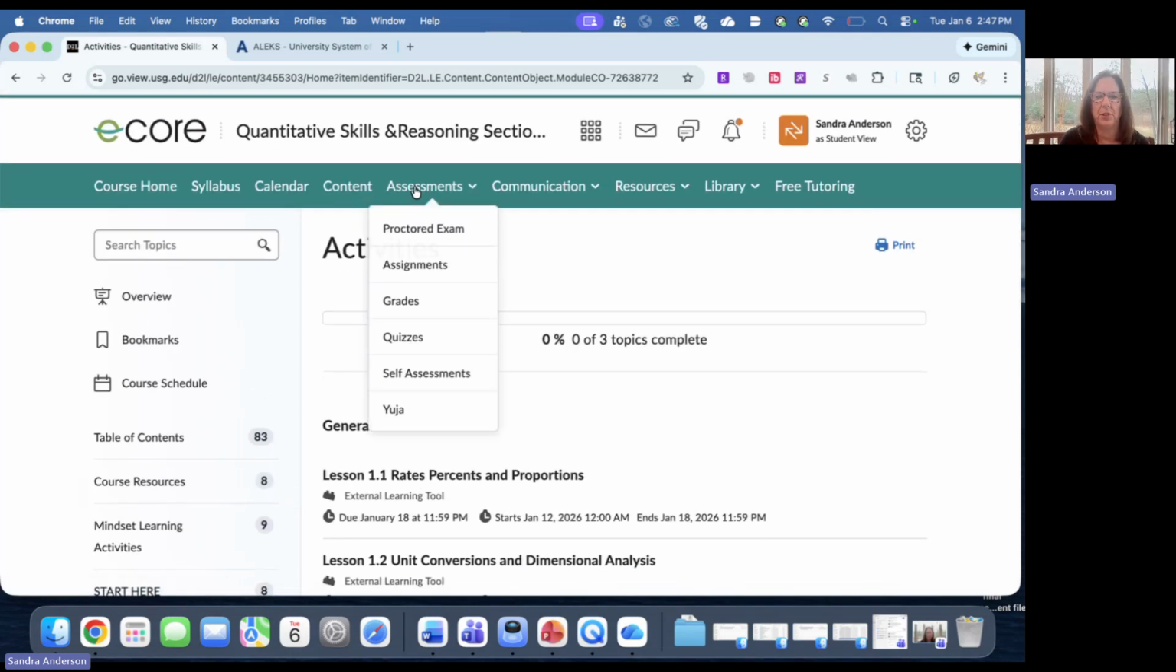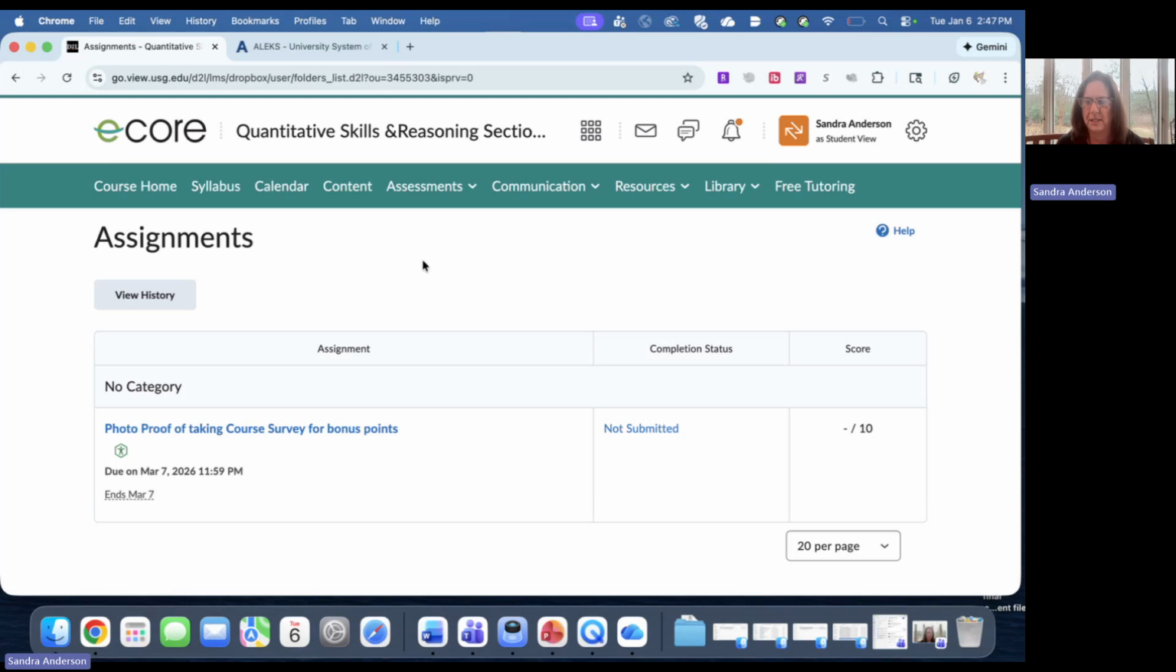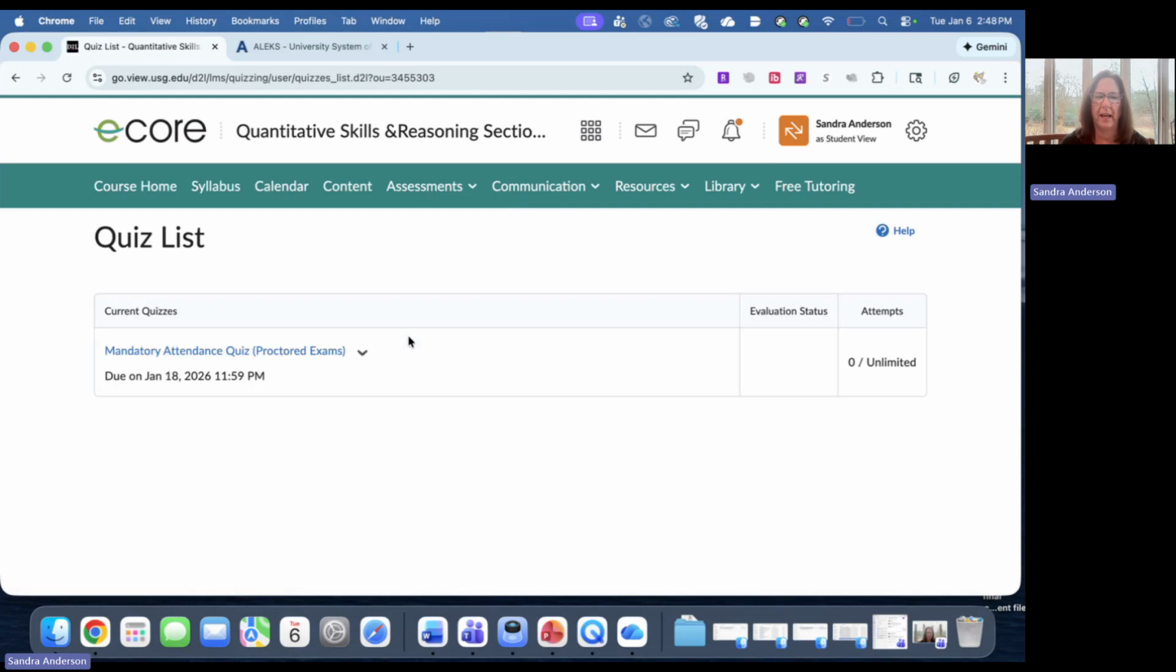In addition to that, I wanted to show you that there's only one assignment in the course, and it's really just called an assignment. And that is where at the end of the semester, if you would like to get bonus points, you can take it and submit a photo about your course survey that you take at the very end of the semester. That's the only thing under assignments. Under quizzes, we have a mandatory attendance quiz. And then the other thing that will be listed there is our Mindset Learning Project activities. Those will all be found under quizzes.